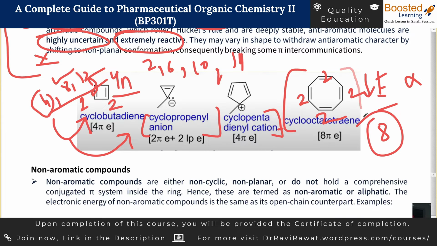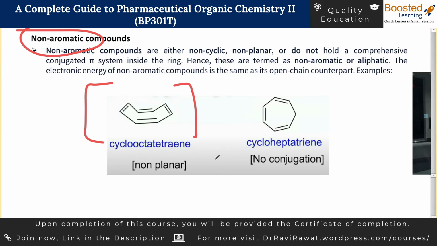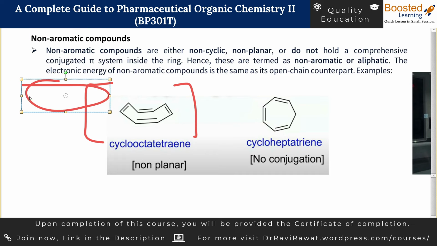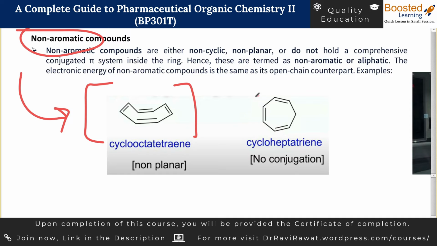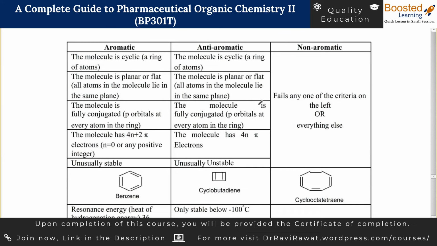This is the case when the molecule is considered planar. But if somehow the planarity of the molecule is disturbed, then this molecule is considered non-aromatic. This is the third category of compounds. If the molecule is not planar at all, then it is missing out the 3 leftover criteria, and this molecule would be considered non-aromatic. The same goes for cycloheptatriene, where this carbon is not part of the conjugation, so that is why this molecule is also non-aromatic. Let us study these things with the help of this table: if the molecule fails in any of the 3 criteria, then it is considered non-aromatic.